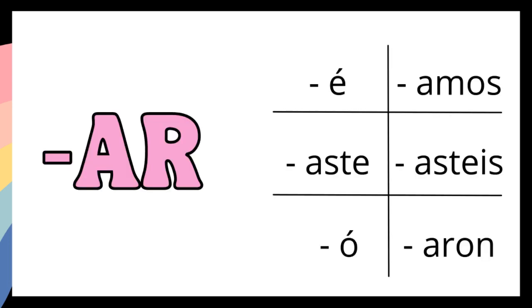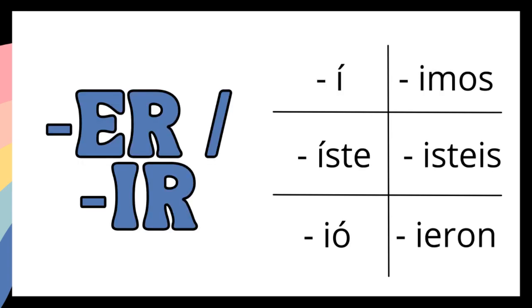Now let's look at the regular preterite tense verb endings for AR verbs. é, aste, ó, amos, asteis, aron. And here are the regular preterite tense verb endings for the ER and IR verbs. í, iste, ió, imos, isteis, ieron.